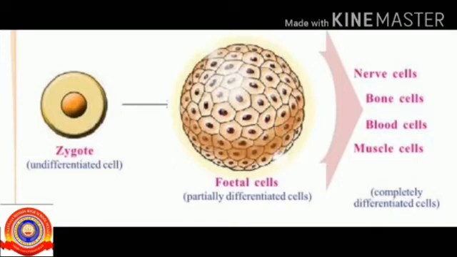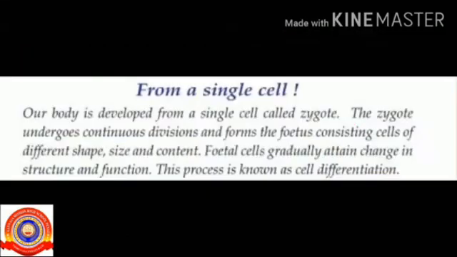Example: nerve cells, bone cells, blood cells, muscle cells. These cells are completely differentiated cells. Here, the nerve cells form into neuron, the bone cells form into bone, the blood cells form into the blood, the muscle cells form into the muscle. These completely differentiated cells are from common origin and perform specific function to form tissues.